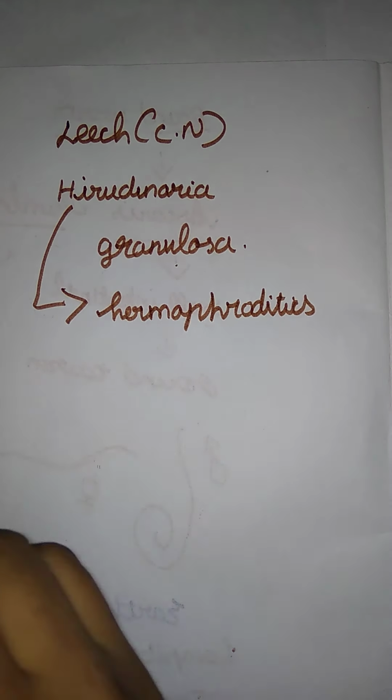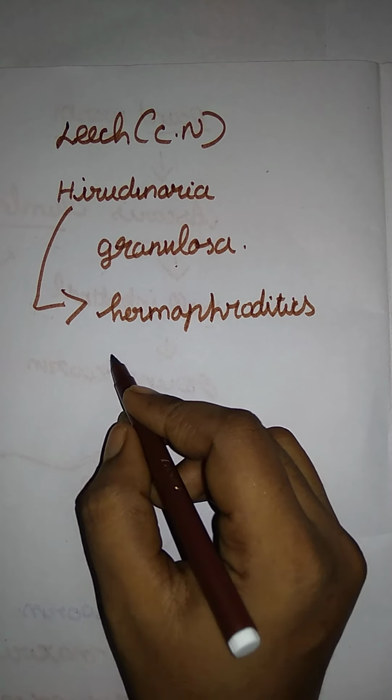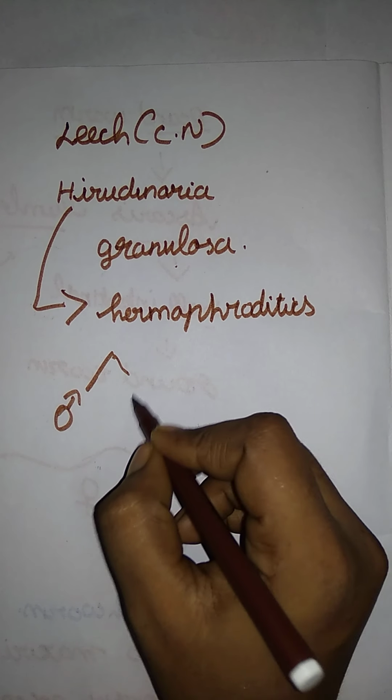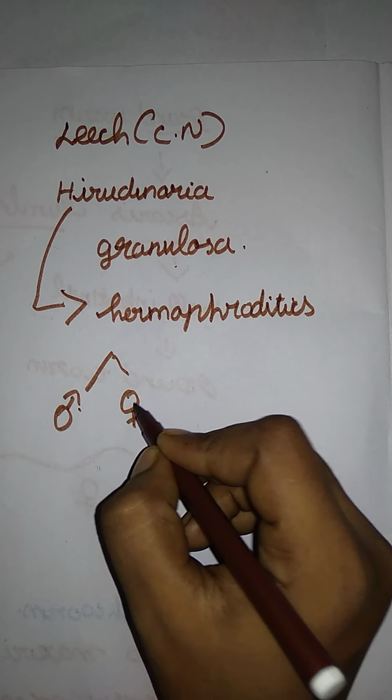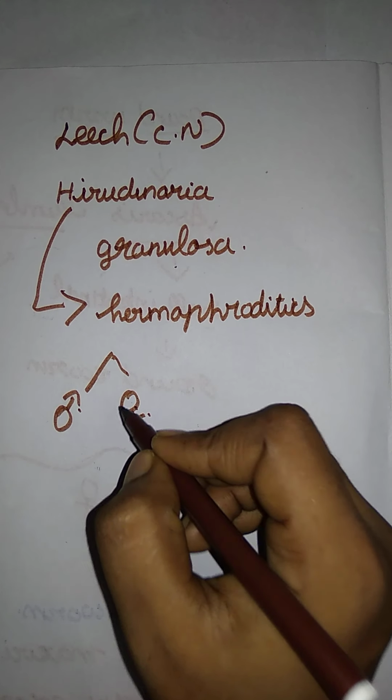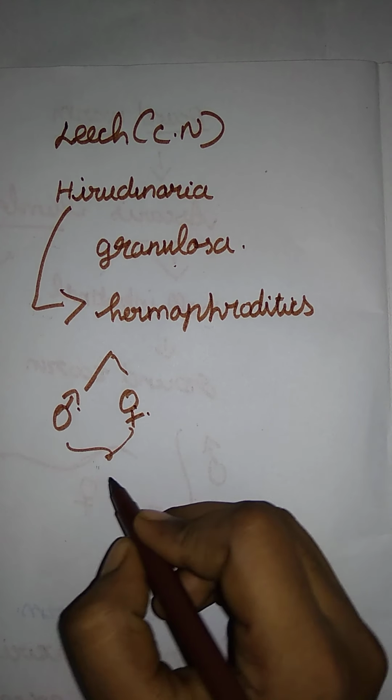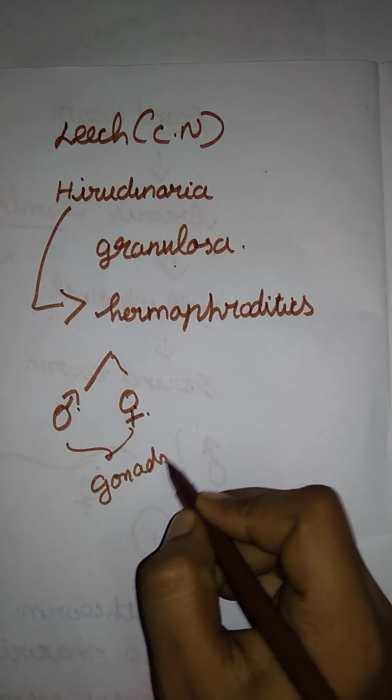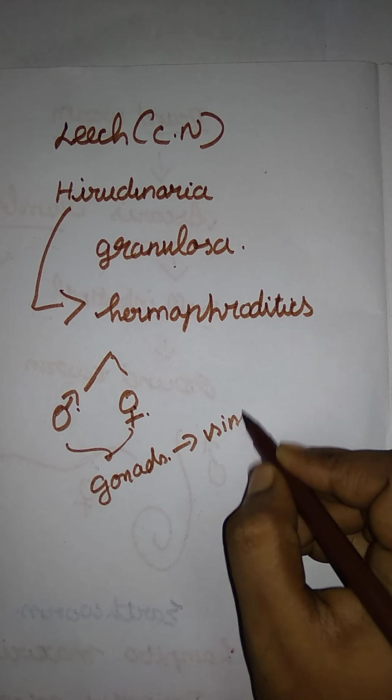Okay, what is a hermaphrodite? Herma means both male and female. Both male and female gametes, that is the gonads, are present in a single individual.